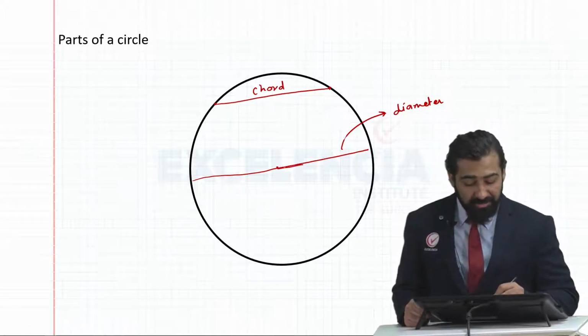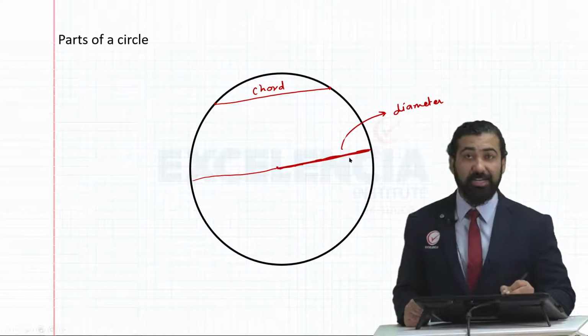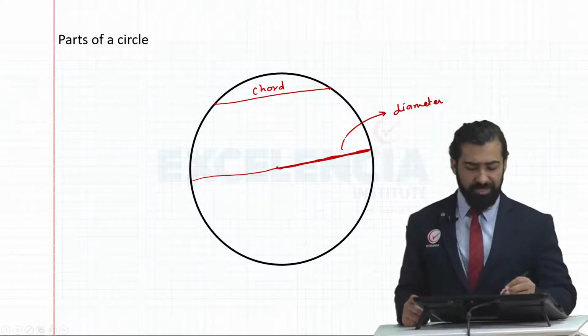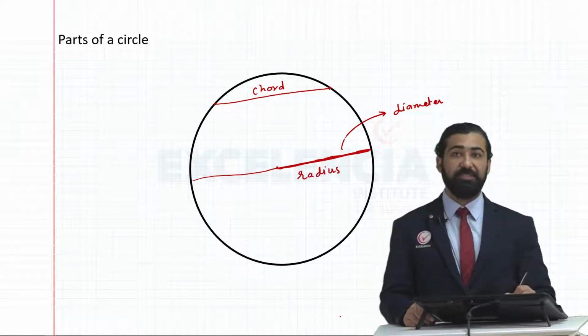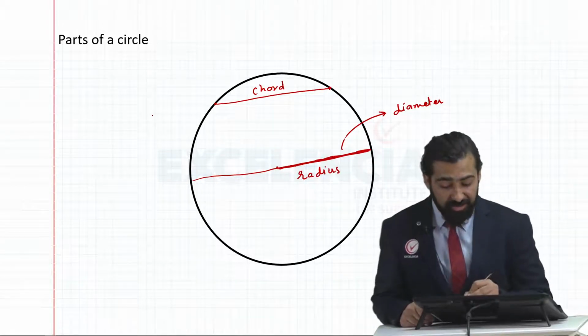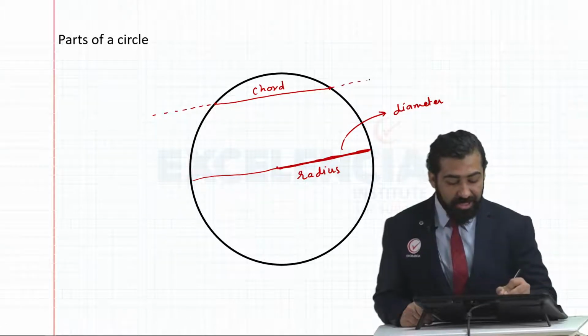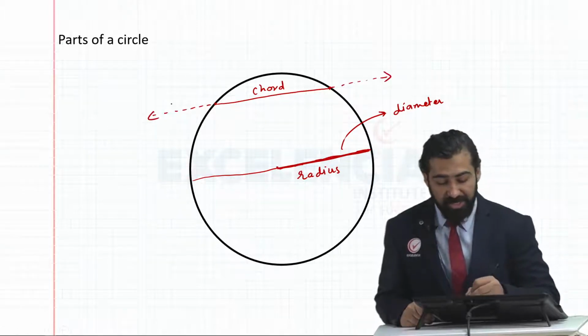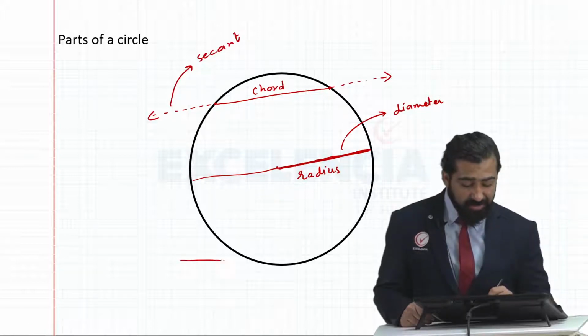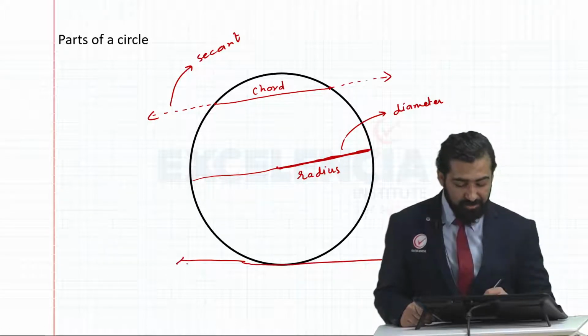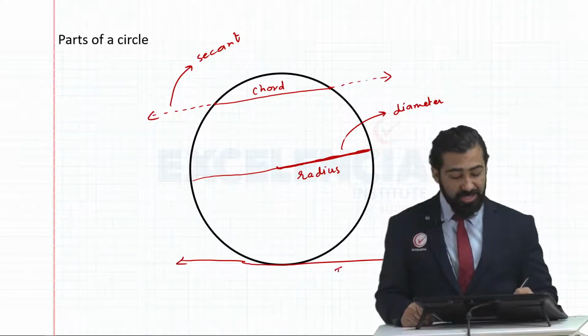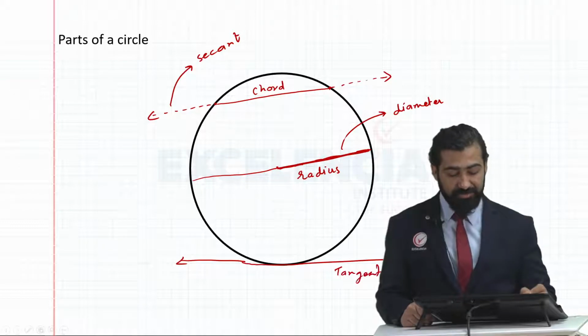Now, if I only look at this part from the center, a segment connecting the center to one point on the circumference is called the radius of the circle. Also, if I extend this chord into a line, such a line is called a secant of a circle, whereas a line which just touches the circle at one point, basically brushes past one point of the circle, is called a tangent to the circle.